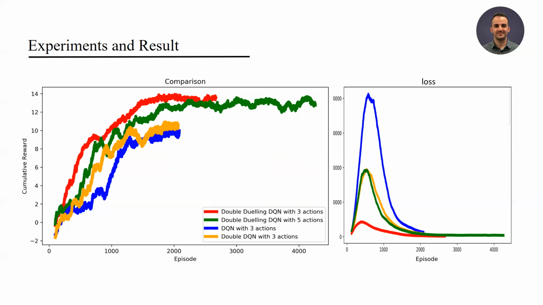The comparison between the agent with 5 actions and the agent with 3 actions indicates that the action in roll didn't improve the performance. The results also indicate that the double dueling DQN agent showed a superior learning rate and outperformed both DQN and double DQN.